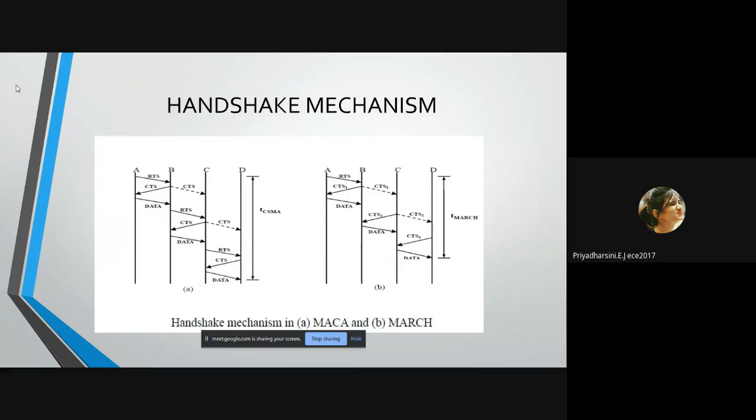This is the mechanism. The first figure denotes the handshake mechanism of MACA, and the second figure denotes the handshake mechanism of MARCH. Now I will give some explanation about it.